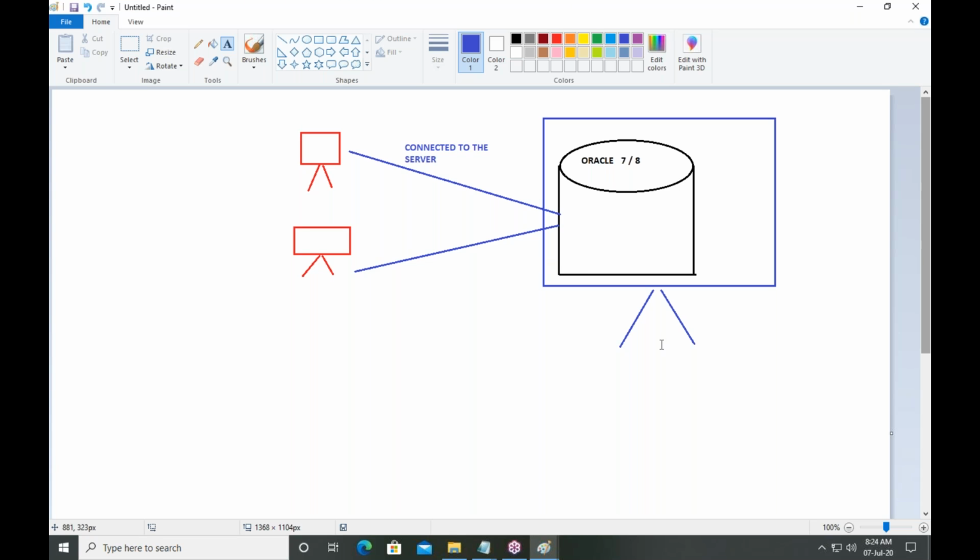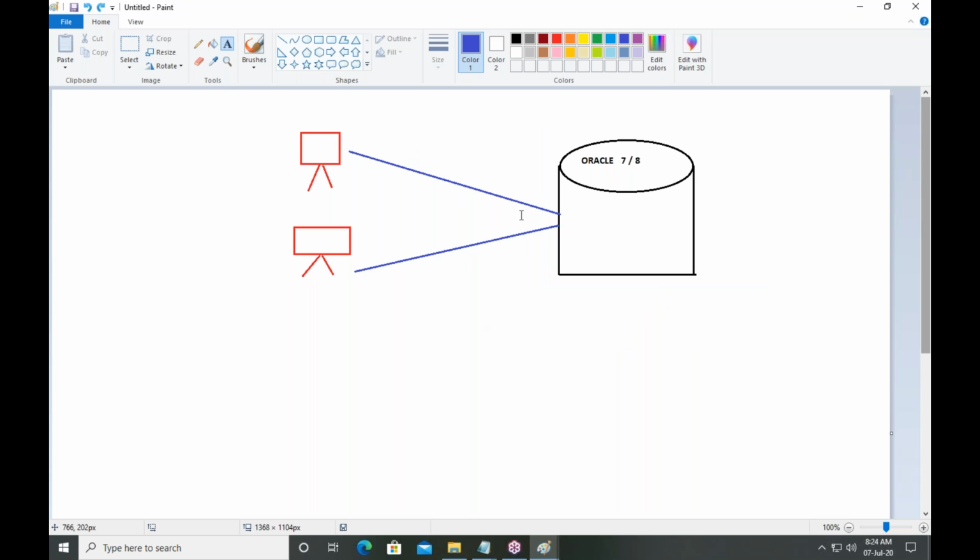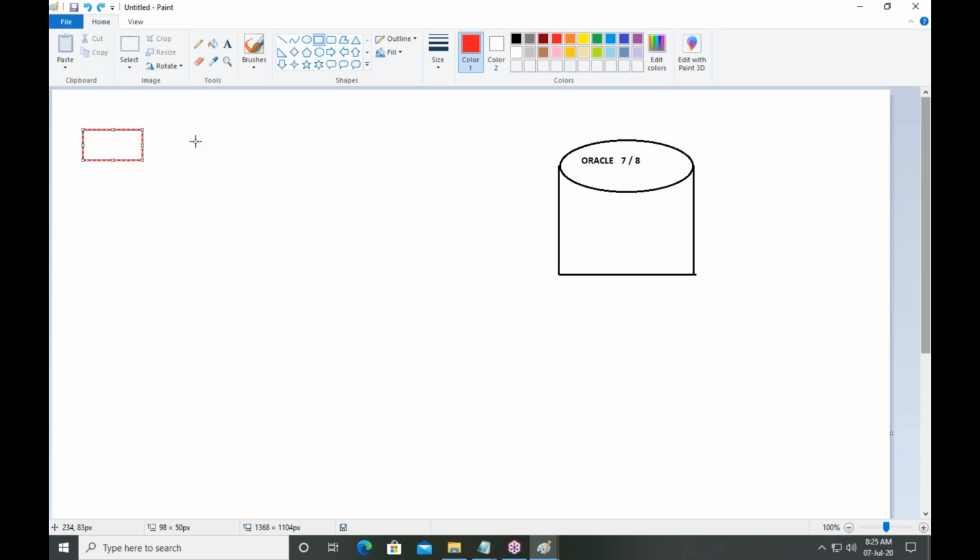Just now I told you the systems are not connected directly. Instead of that, assume that here we have three users working on different systems from different locations.